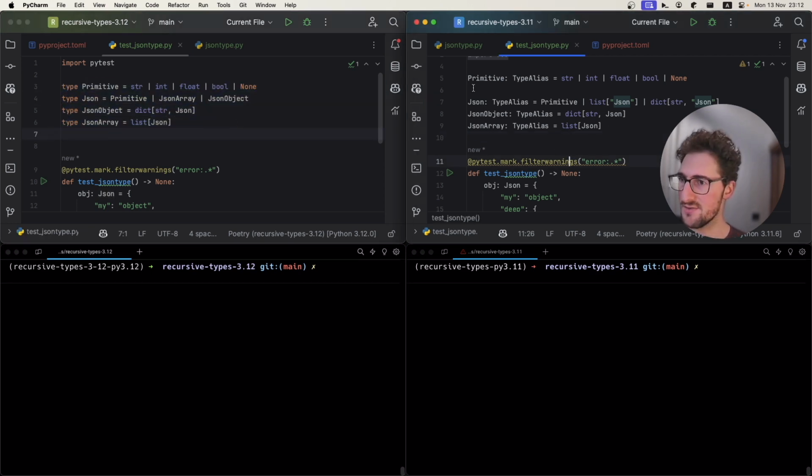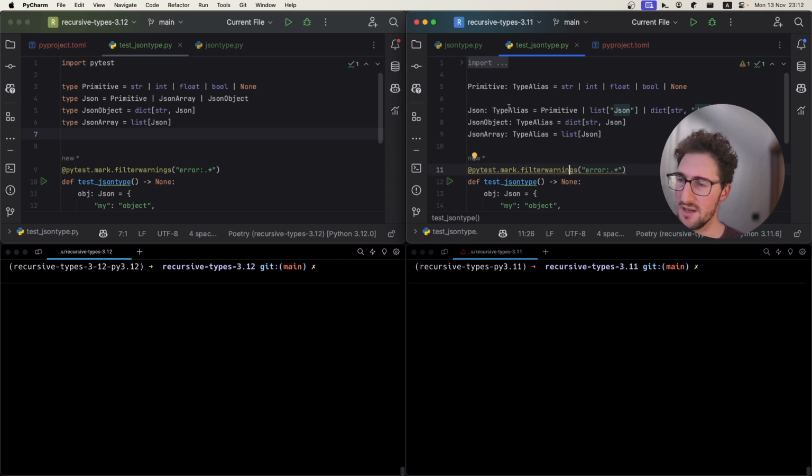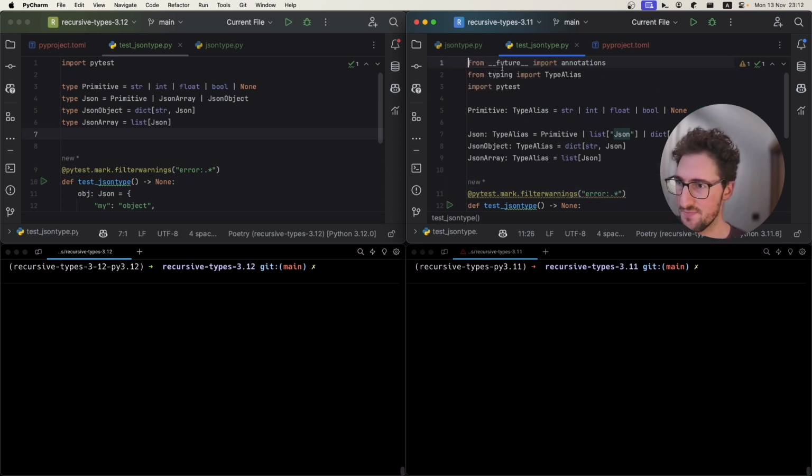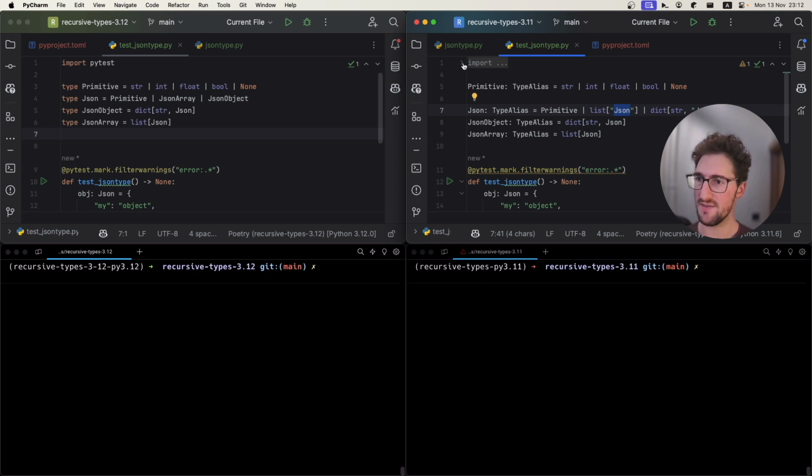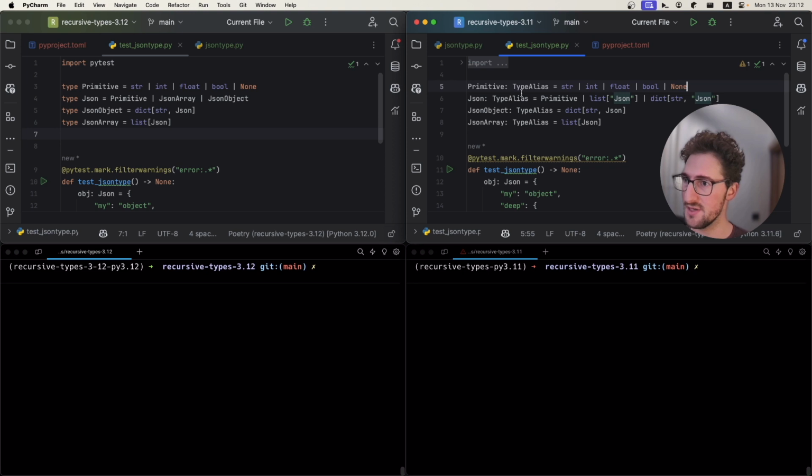And here on the right, we have the Python 3.11 definition, which uses from __future__ import annotations, which means that string values here are interpreted as types by type checkers, but lazily, only after the module was loaded. And we have the same recursive definition of a primitive, or a list of objects, or a mapping of string to objects.